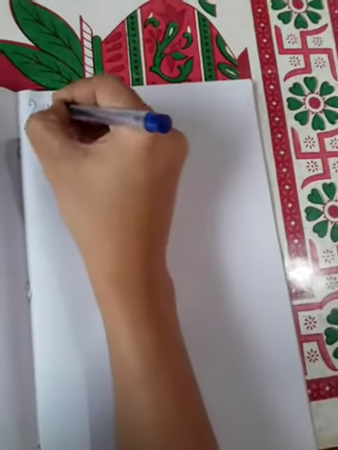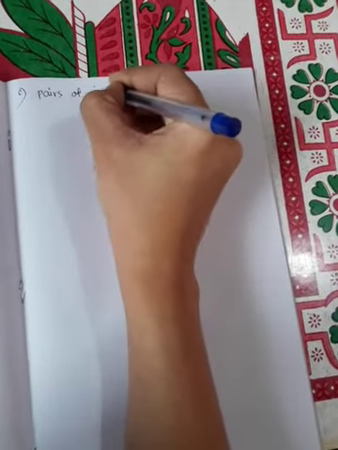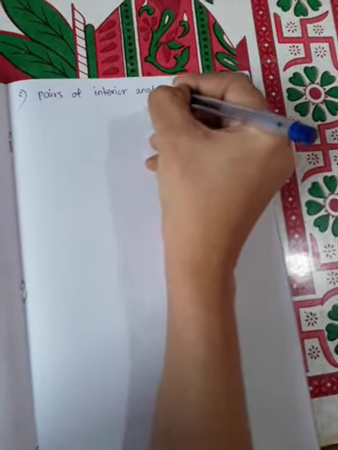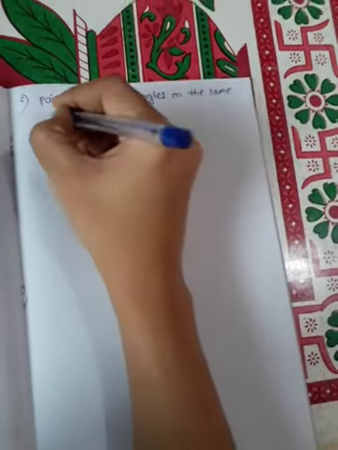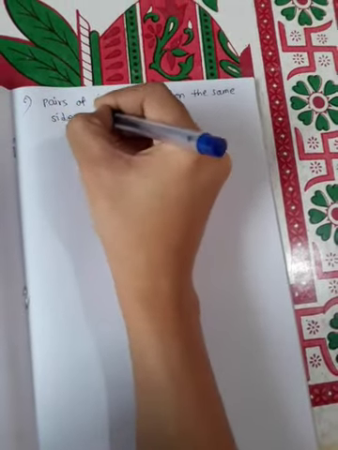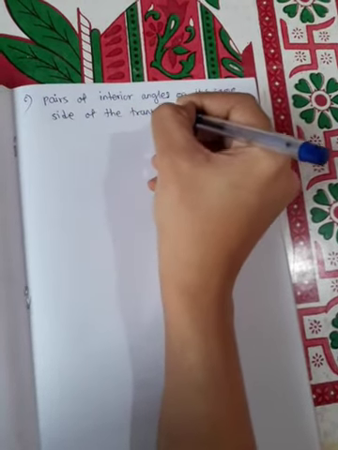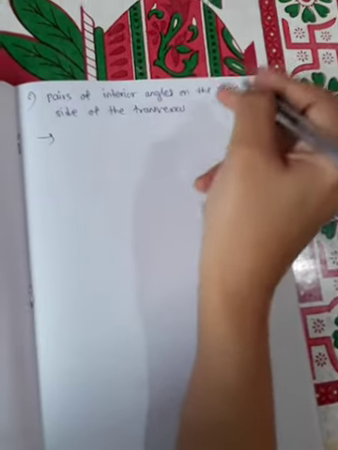Okay. Now the last type of angles formed by the transversal: pairs of interior angles on the same side of the transversal. So what are the pairs of interior angles on the same side of transversal?